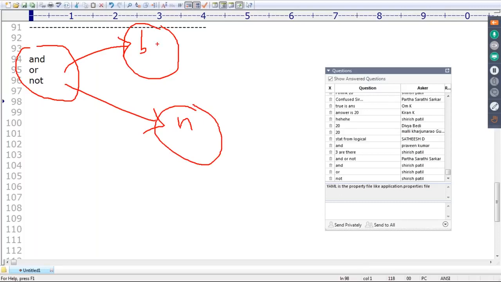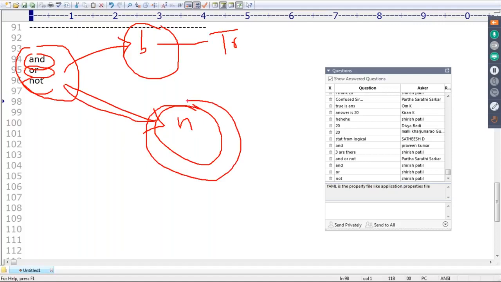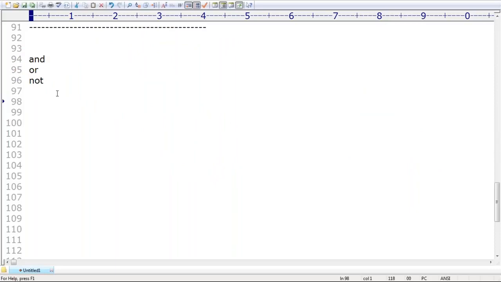Okay. If it is the Boolean type, the result is always Boolean only. From our childhood onwards, we are already aware, sir. True and true is nothing but true. True or false is nothing but true. For the Boolean type, the result is always either true or false only. But for the non-Boolean type, if you apply, the result need not be Boolean. Sometimes you may get numbers also. Are you able to understand up to this?